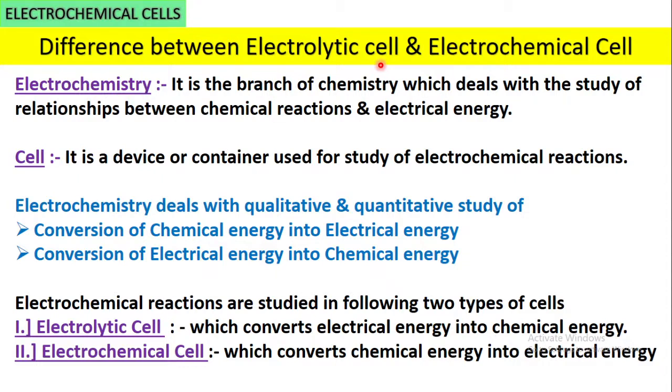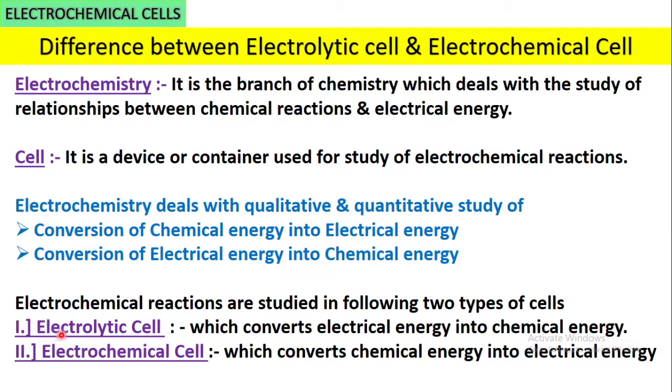Here the word cell is common in electrolytic cell and electrochemical cell. So what is meant by this cell? A cell is a device or a container used for the study of electrochemical reactions. Electrochemistry deals with the qualitative and quantitative study of the conversion of chemical energy into electrical energy and the conversion of electrical energy into chemical energy. So basically these two types of reactions or conversions are performed in the cells.